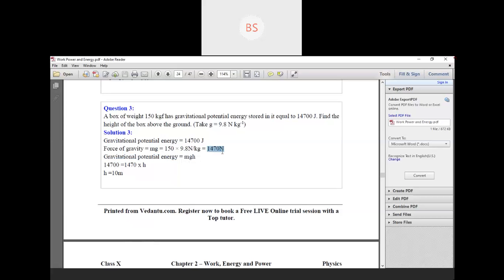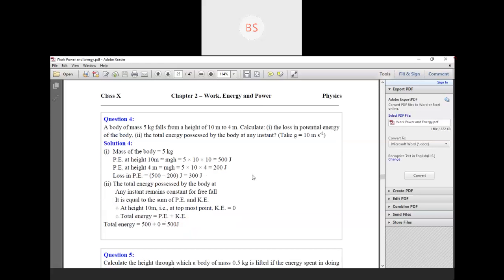Mg is nothing but 1,470, which we have already got here. So you have to substitute that instead of mg. So 1,470, and height is as it is, because we have to find the height. Now when you transfer it to that side, you know that multiplication changes to division. So 14,700 divided by 1,470, obviously you will get the answer 10 meter when you cancel it. So height is 10 meter. This is the final answer of question number 3.